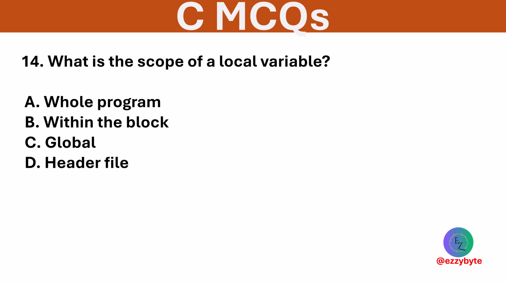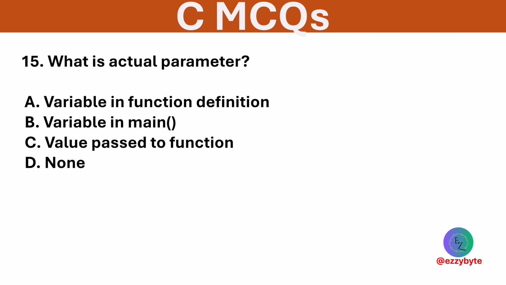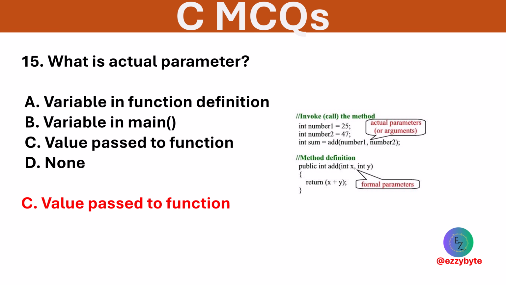What is the scope of a local variable? Options are whole program, within the block, global, and header file. Option D is correct. Local variables are accessible only within the block where they are defined. What is an actual parameter? Options are variable in function definition, variable in main function, value passed to a function, and none. Option C is correct.